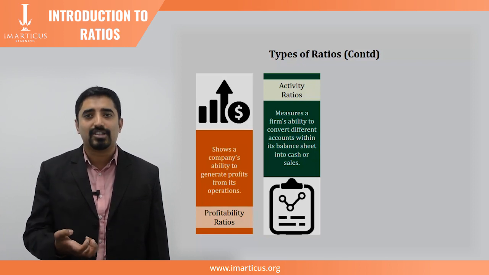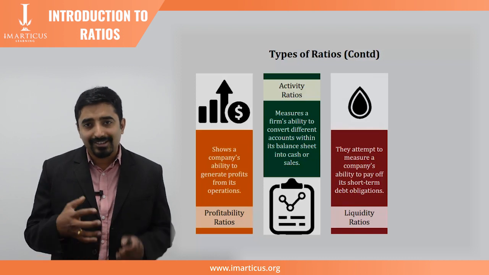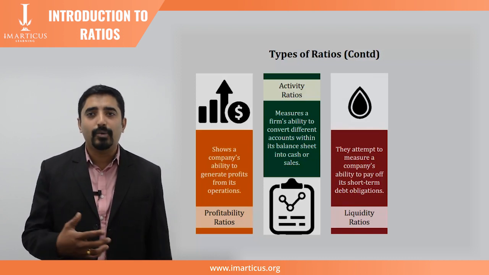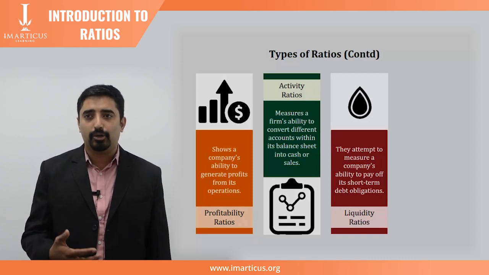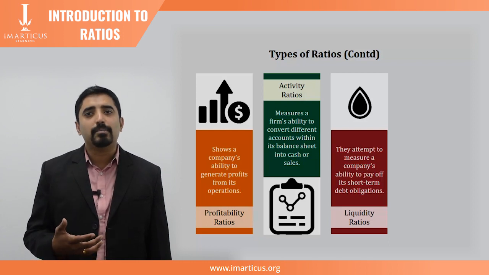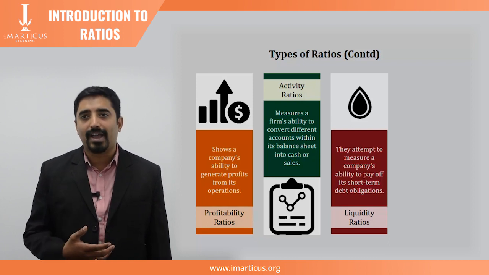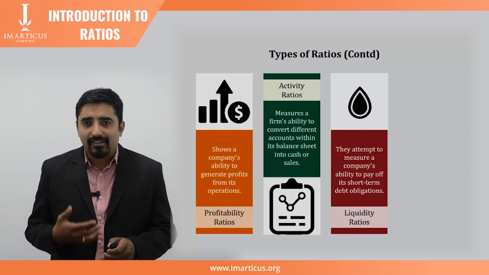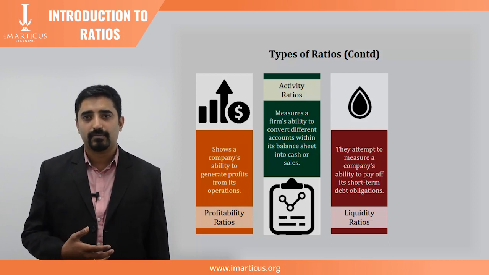into cash or sales. The third class of ratio is liquidity ratios. They attempt to measure a company's ability to pay off its short-term obligations. This is done by comparing a company's most liquid assets, or those that can be easily converted into cash, and trying to see its ability to pay short-term liabilities.